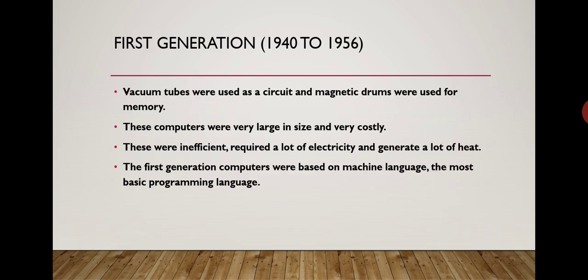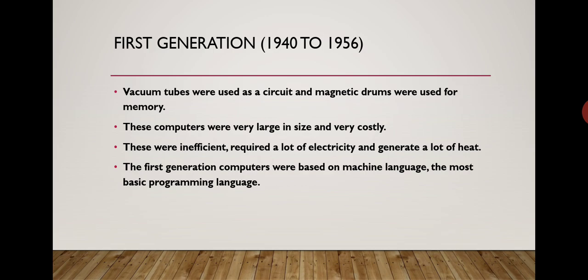Now we discuss first generation computers, their time period and characteristics. The time period was 1940 to 1956. Vacuum tubes were used as circuits, and magnetic drums were used for memory. These computers were very large in size and very costly. These types of computers were used for scientific research and calculation.